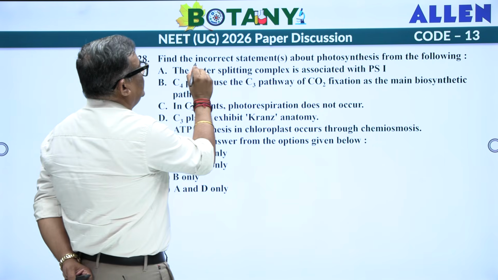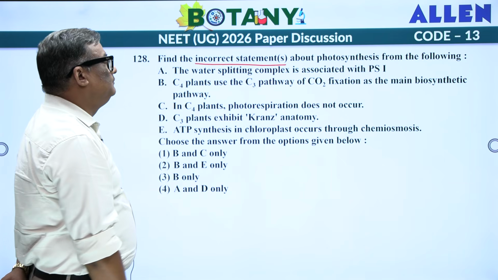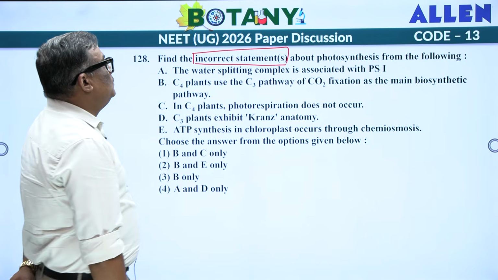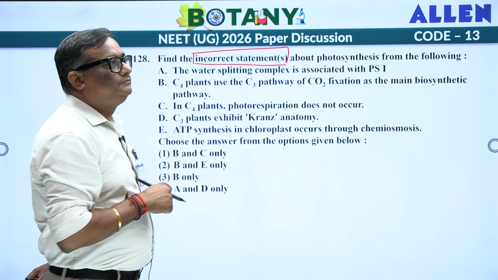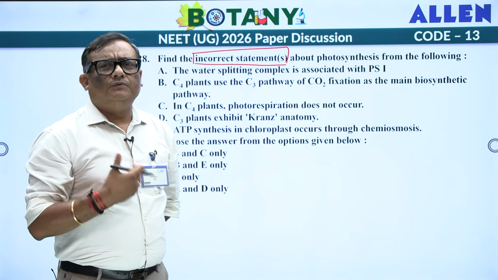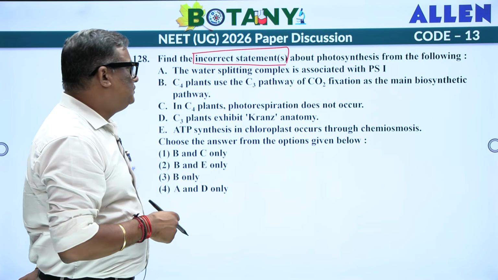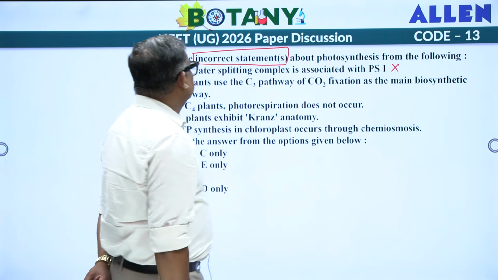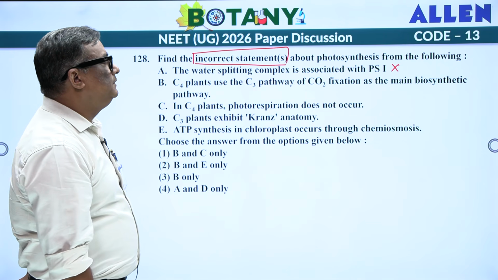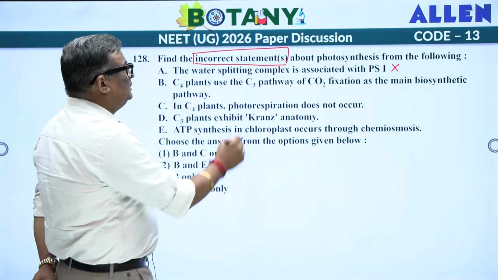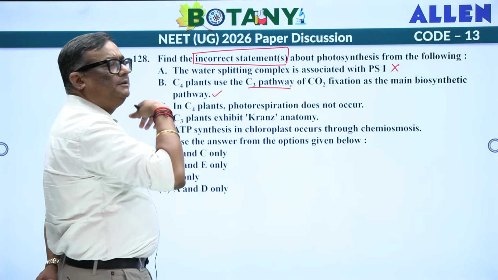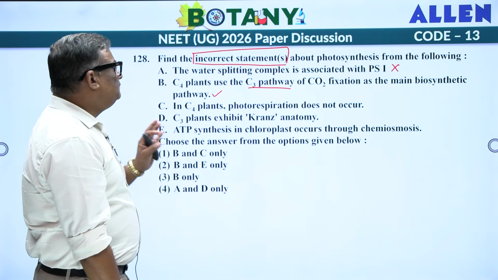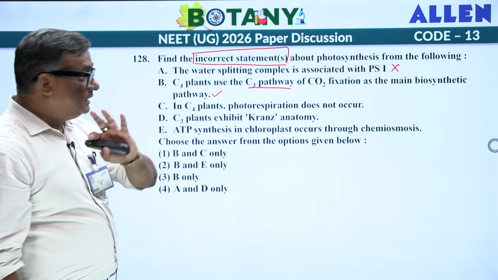Find the incorrect statement. Find the incorrect statement about photosynthesis from the following. See, they are asking you the incorrect statement, okay, about photosynthesis. Water splitting complex or oxygen evolving complex, OEC also you call it, associated with PS1? No. PS2. C4 plant uses the C3 pathway for CO2 fixation as the main biosynthetic pathway, correct? This pathway is common whether you take C3 plant or C4 plant, because ultimately fixation of CO2 is the job of the C3 cycle. In C4 plant, photorespiration does not occur, correct? That is an advantage actually.